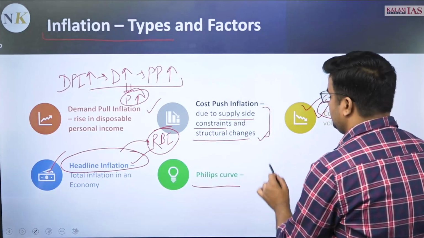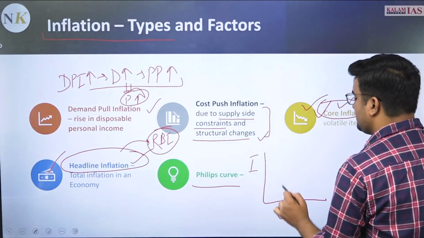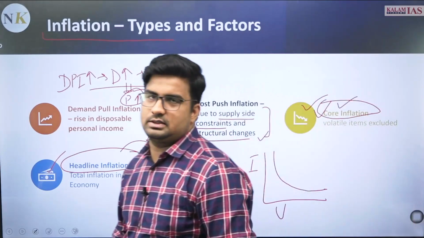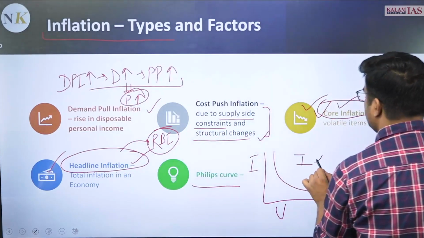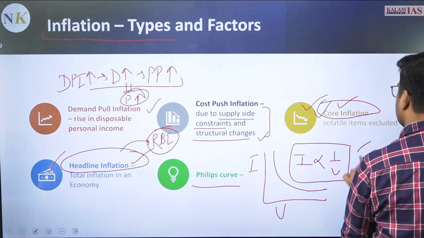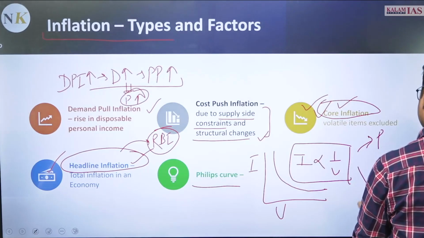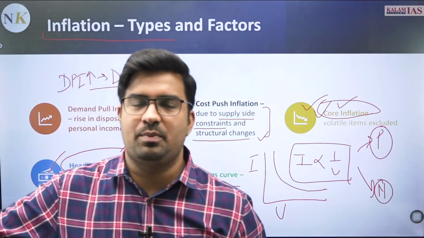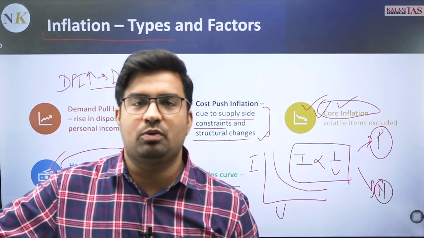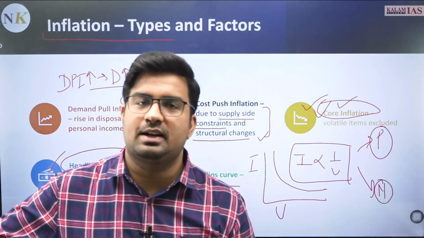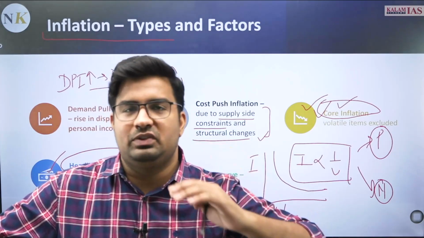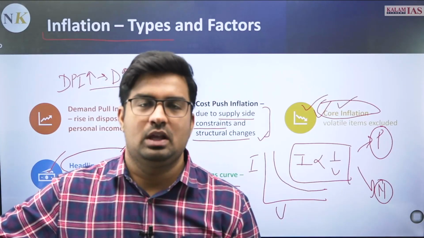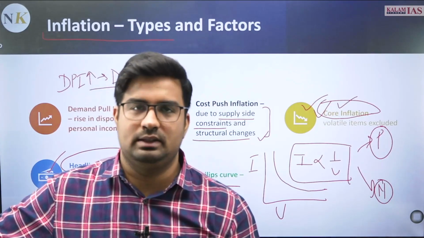And then there is Phillips curve which shows the inflation and unemployment aspect, where with increase in inflation there is less unemployment, that is the context. That shows inflation is inversely proportional to unemployment. So it shows both the connotations, positive and negative at the same time, because in two ways. First, that shows a moderate inflation will increase the demand in the economy. Further economic activity will help in job creation and other aspects, so unemployment will be low. At the same time, if inflation is higher, people will further look more towards either meeting their rising demands or they will cut down their demands. Both the things are there.